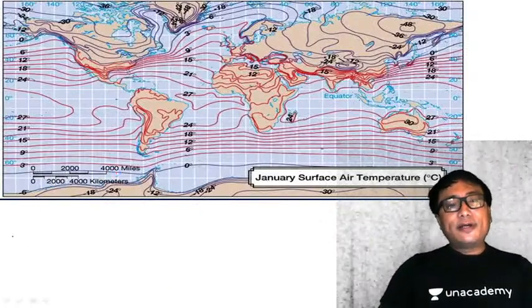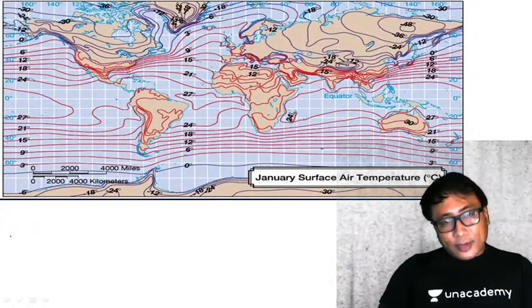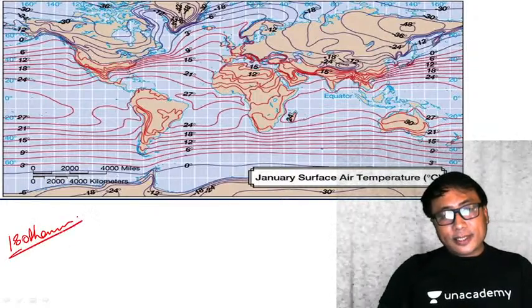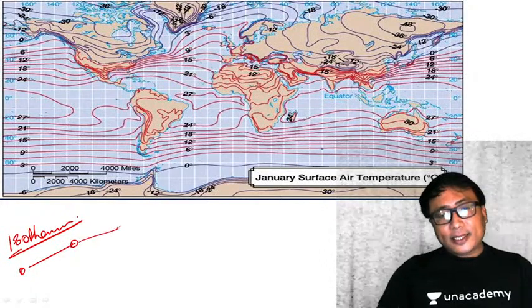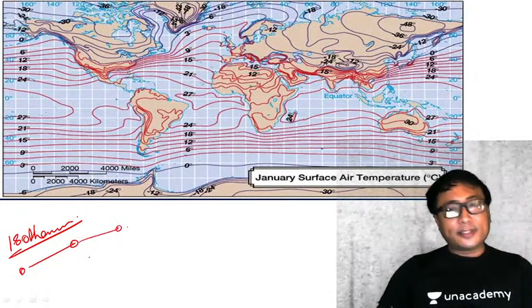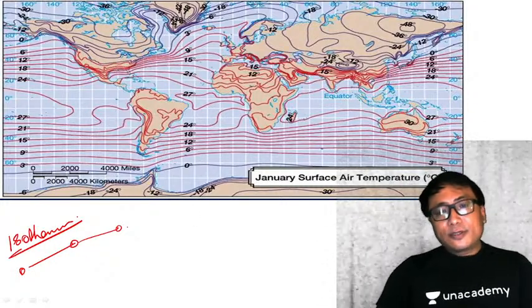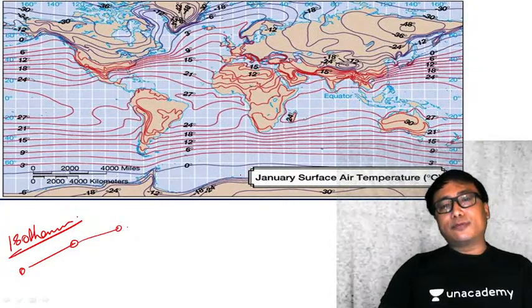Now, whenever you are studying about isotherm, it is nothing but a line connecting points experiencing the same temperature. One important point that you need to ask is which season, because the isotherm varies from season to season.